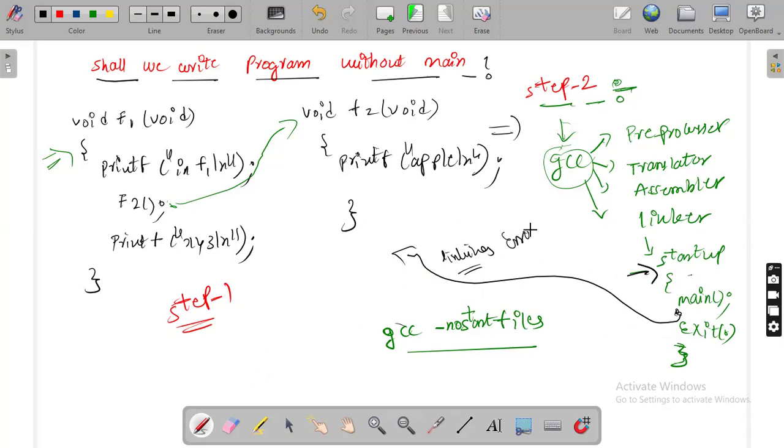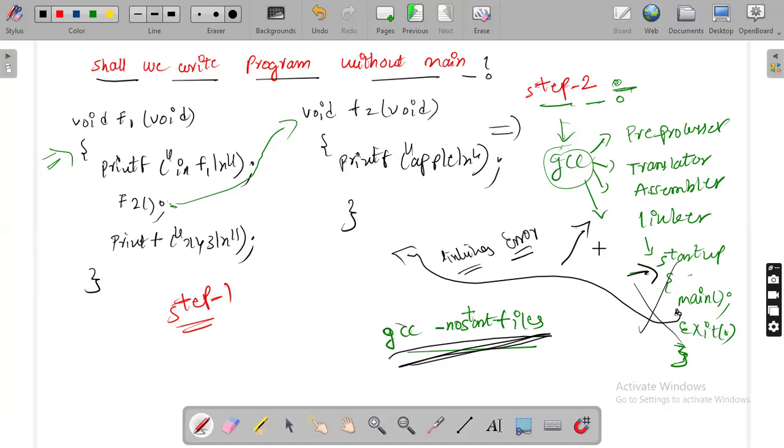How to avoid this? Simply inform the linker: don't create startup because I am not using the main function. That you have to tell to the linker. Getting my point? So how to tell this to the linker? By using this command: gcc space hyphen no start files. Whenever you compile the program using gcc -nostartfiles, the linker will not create the startup function. If the linker does not create the startup function, there is no main function call. By default, whatever functions you took are going to be executed.